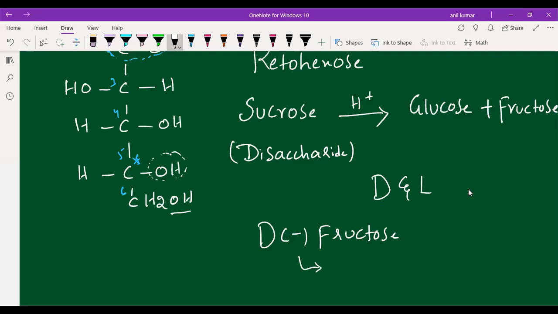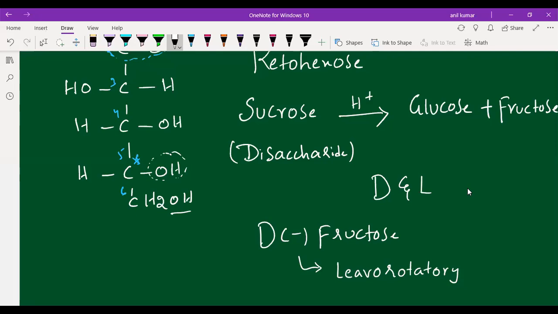What do you mean by levorotatory, students? Levorotatory means it will turn the plane polarized light to the left side direction. I said in the previous classes that a compound which can rotate the plane polarized light is called an optically active compound, and the phenomenon is called optical activity.